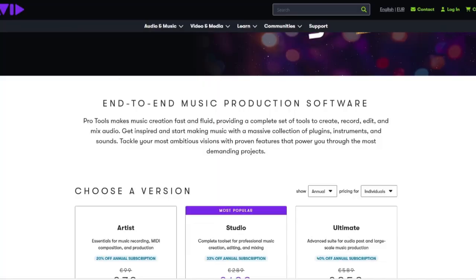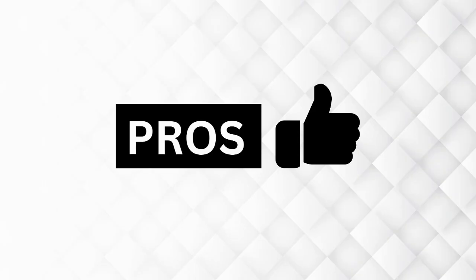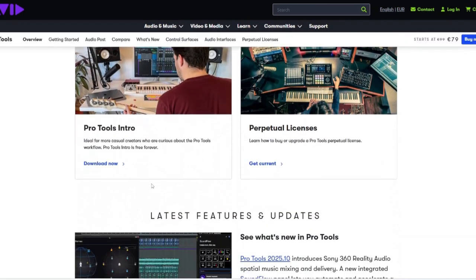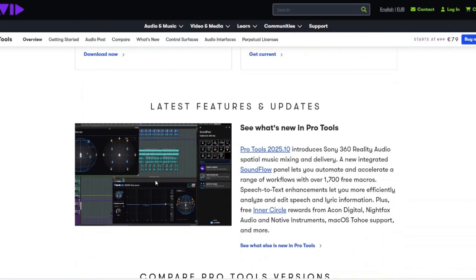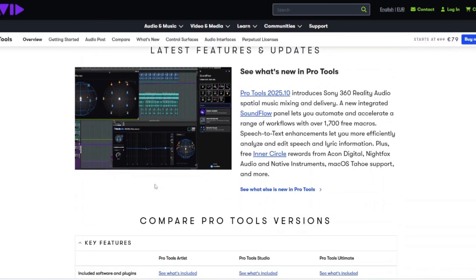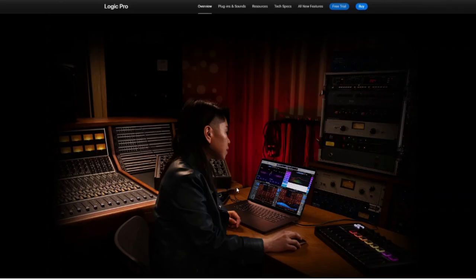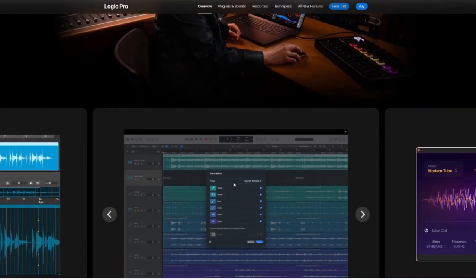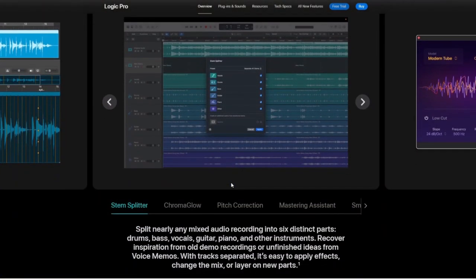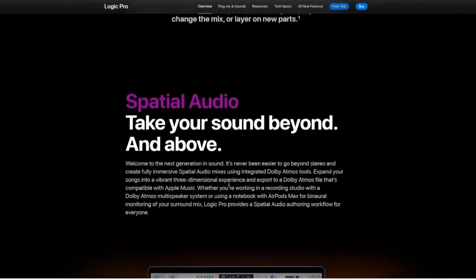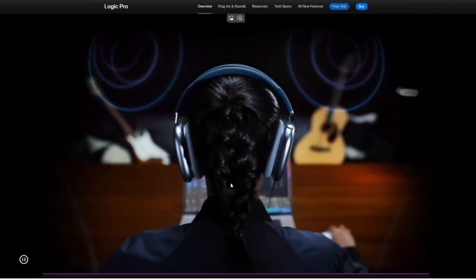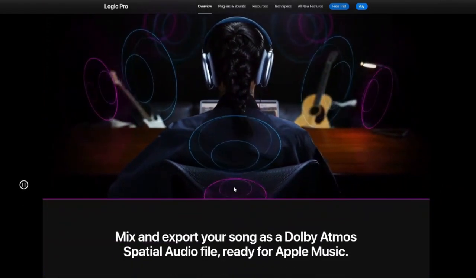Now, what are the pros and cons of using these tools? We start with the pros. For Pro Tools, it's an industry standard for professional recording studios. It's ideal for film, TV, and post-production work, and its exceptional audio editing precision is great. And for Logic Pro, the pros: it's one of the best value DAWs on the market, and it has a massive library of instruments and loops, and it's extremely intuitive for songwriting, beat making, and music production. It's excellent for electronic, pop, hip-hop, and creative production.